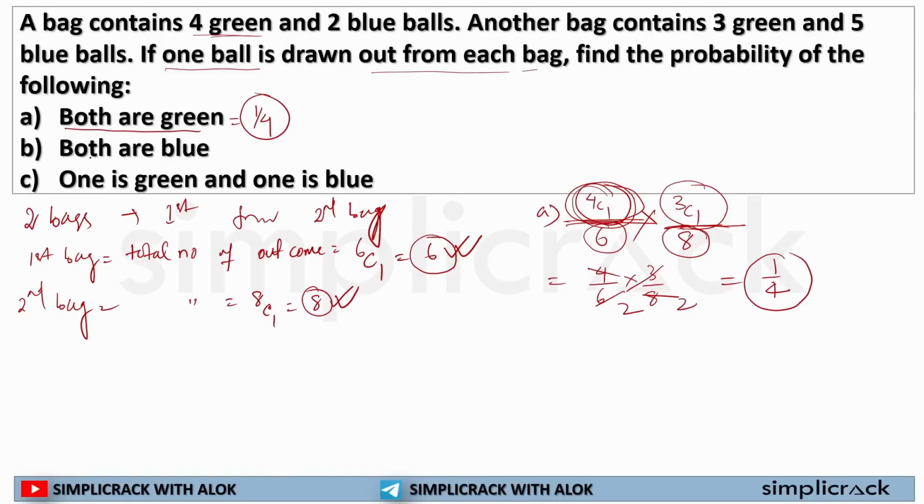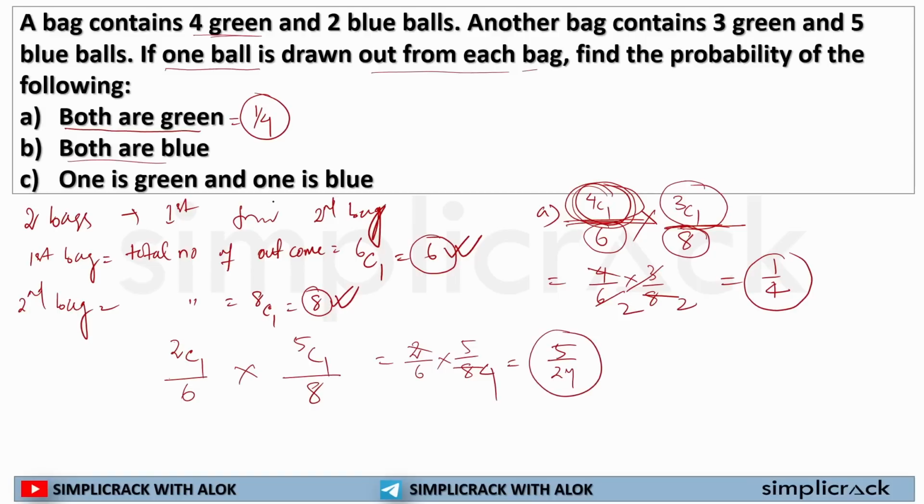Now, here it is given both are blue balls. See, my denominator is fixed because the total number of outcomes is fixed. Now, I am selecting a blue ball from the first bag. The first bag has 2 blue balls, so I am selecting one from there. The second bag has 5 blue balls, so I am selecting one there. 2C1 is equal to 2. 5C1 is equal to 5. If I solve it, I'll get 5 by 24 as the probability of selecting both blue balls one by one from bag 1 and bag 2. I hope this is clear to each and every one of you.